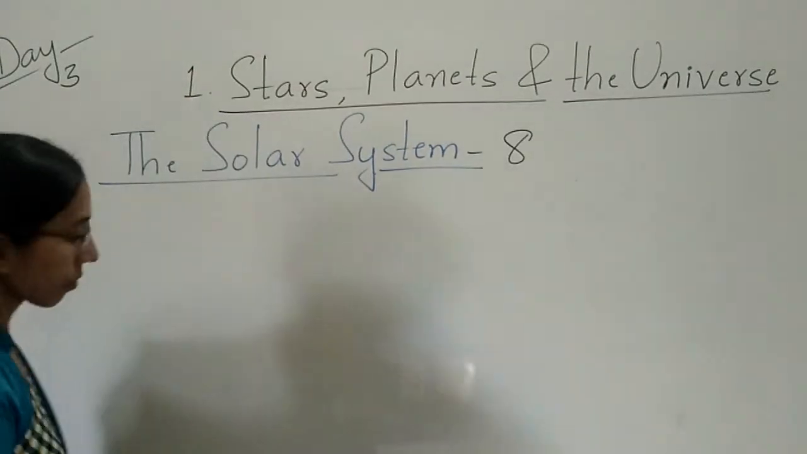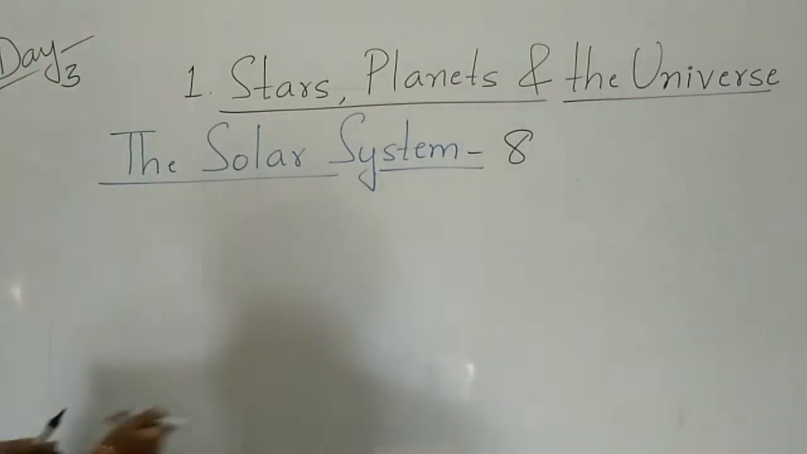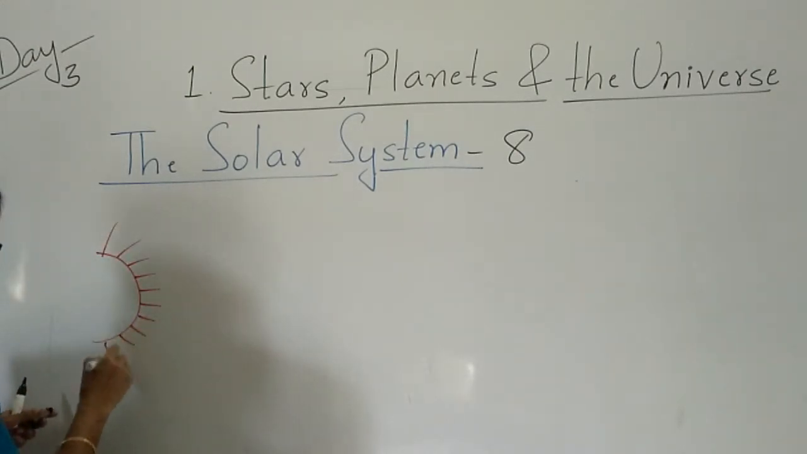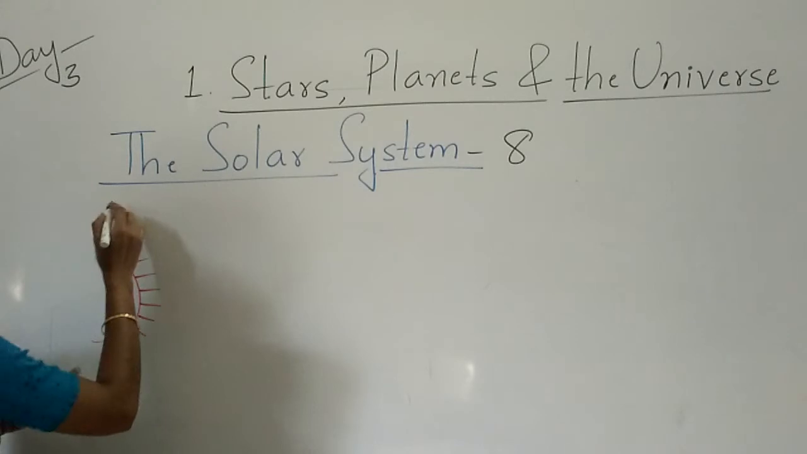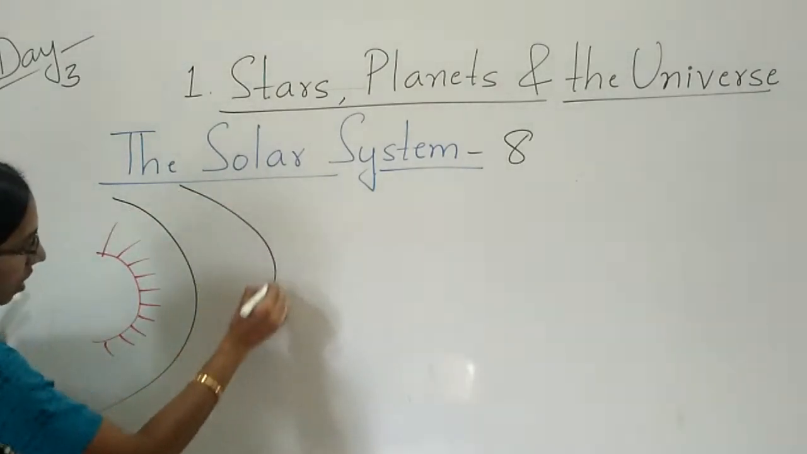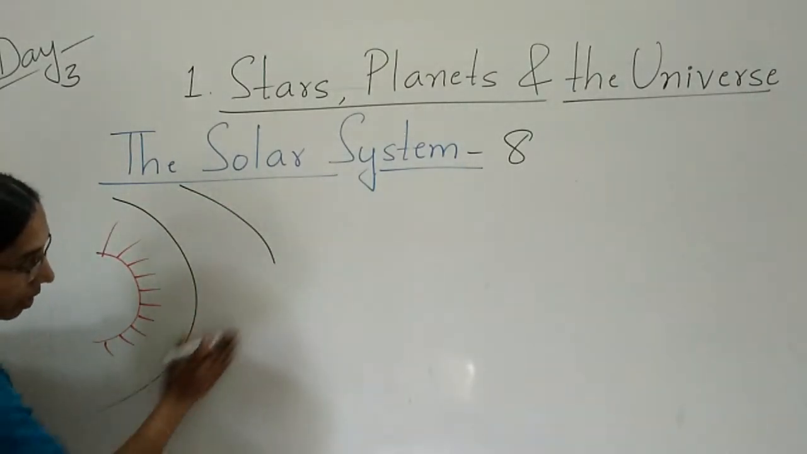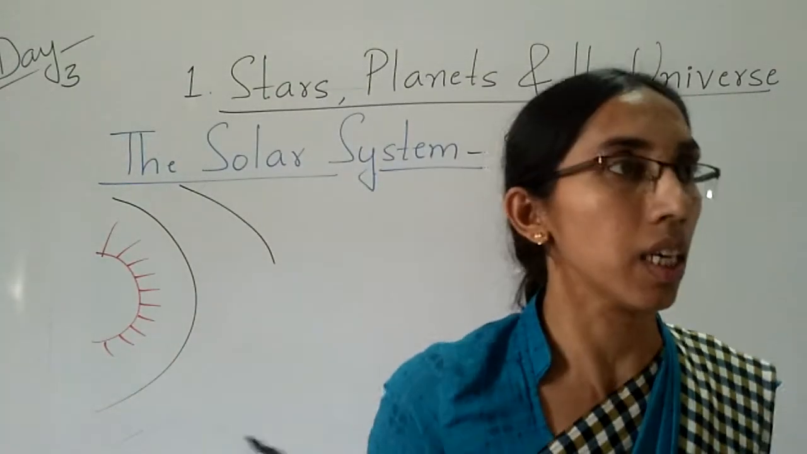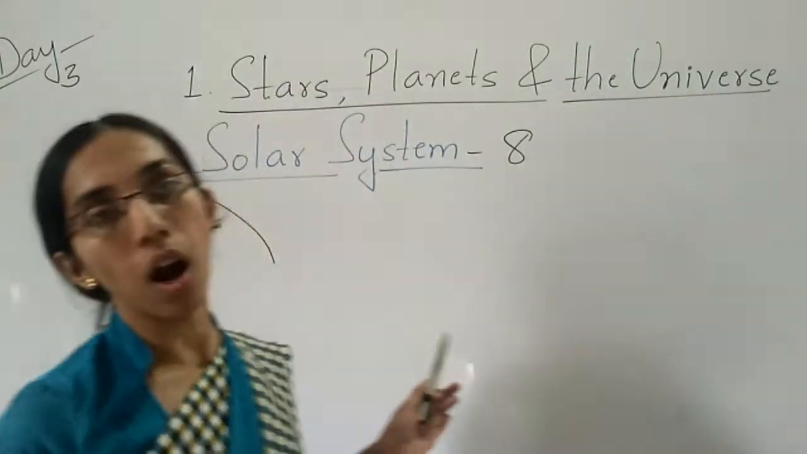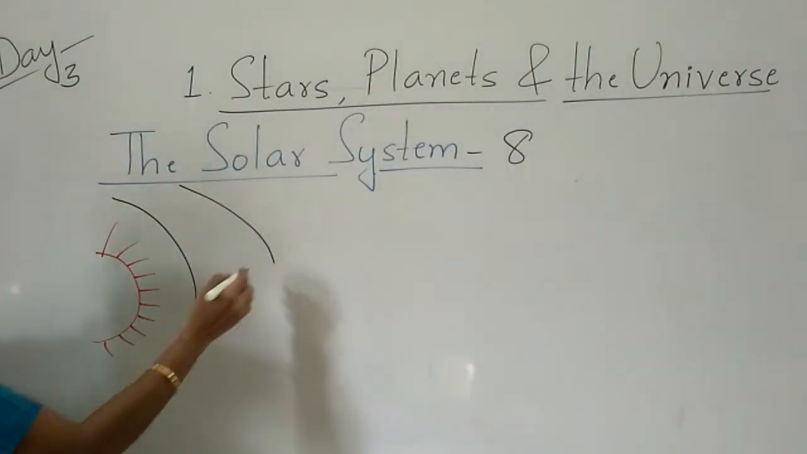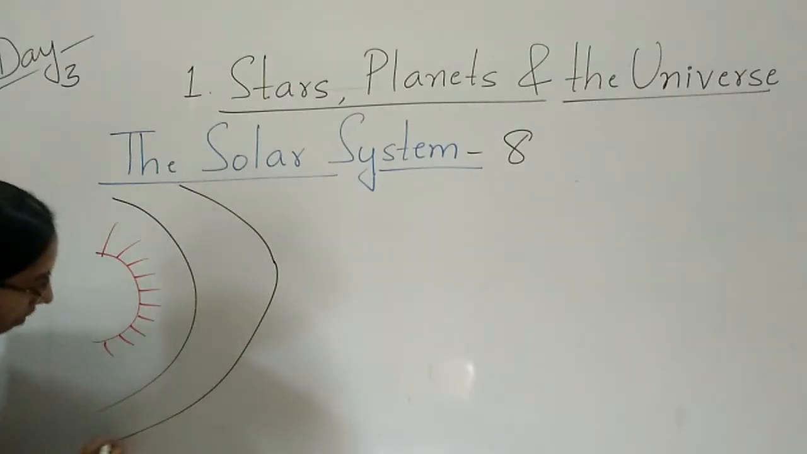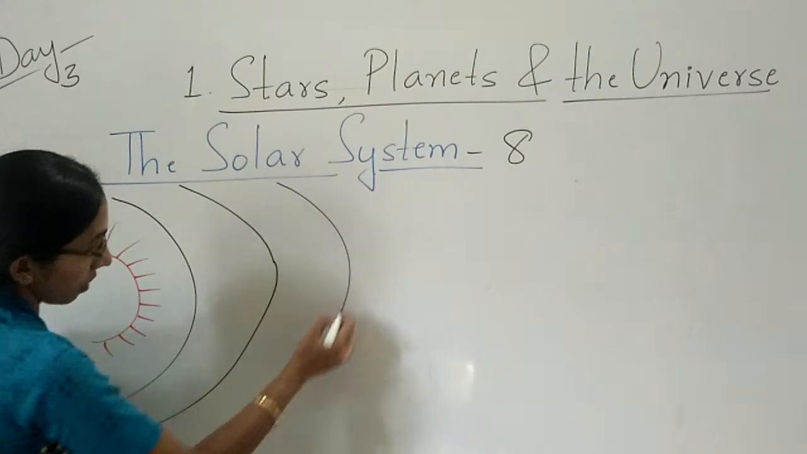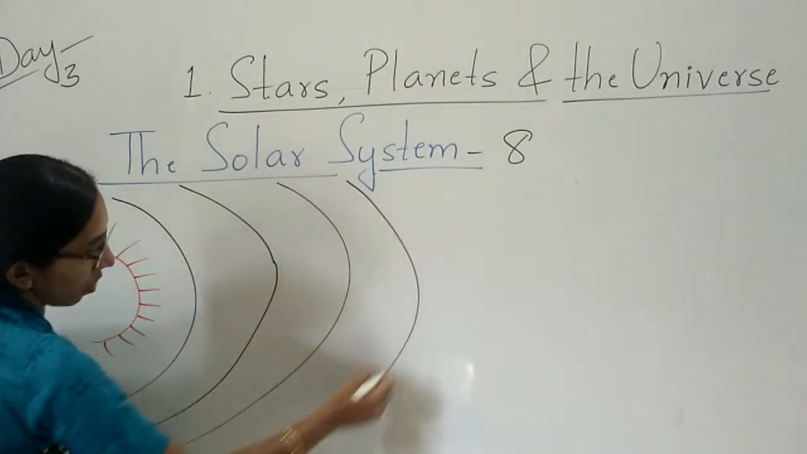Okay children. Just see, I will draw here. This is the sun. Then I will draw all the orbits. Actually, these lines that I am drawing are not there in the solar system. They are called imaginary lines. We have to understand which planet is first and what the distances are, so we can find everything with the help of these imaginary lines. Clear children?